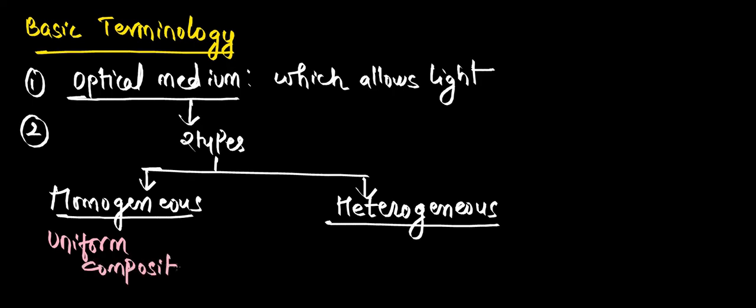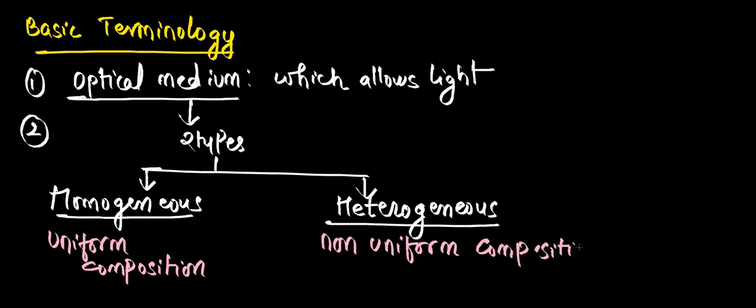Suppose if you take diamond, throughout the diamond you take center point or corner point, wherever you take, it will have the same composition. Even distilled water. Yeah, distilled water also. And heterogeneous means what? It will have non-uniform composition. So non-uniform in the sense what? If you take different portions of the medium, you will have different amounts. It will not have the same amount everywhere.